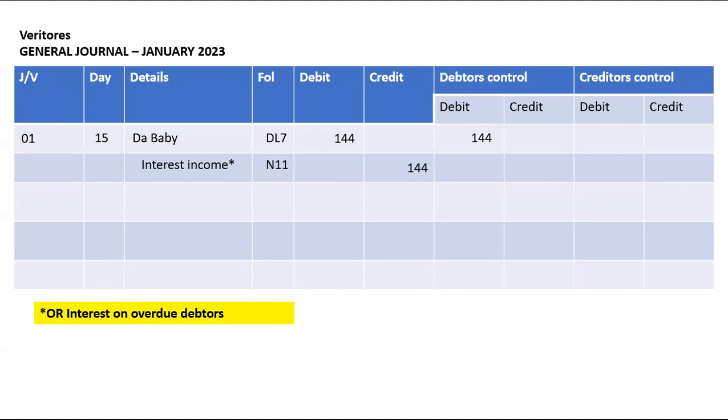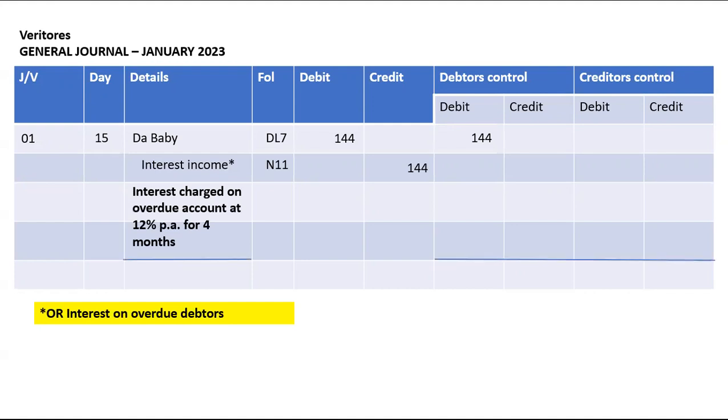Interest is just income. It's not an asset, and it's also not a liability in this case. So we debited an asset, which is the baby, and that asset is a debtor, hence we debit debtors control. And your narration will be interest charged on overdue account at 12% for 4 months.